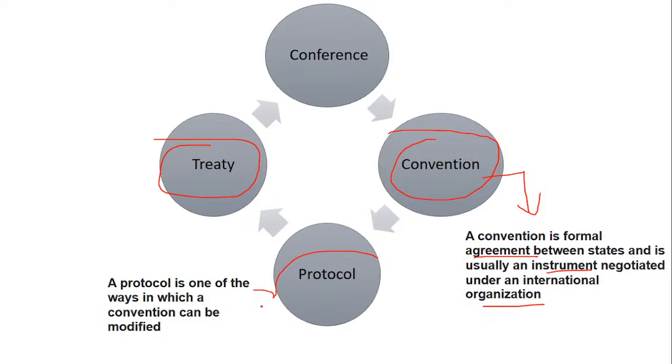When I come to protocol, a protocol is one of the ways in which a convention can be modified. For example, a convention is made, a contract is made. Now you want certain alteration or amendment in that particular convention. That can be done with the help of protocol. Now what is a treaty? A treaty is a mutual agreement which both the parties or the countries or the states enter into, but it does not put any legal pressure. It is not legally binding.